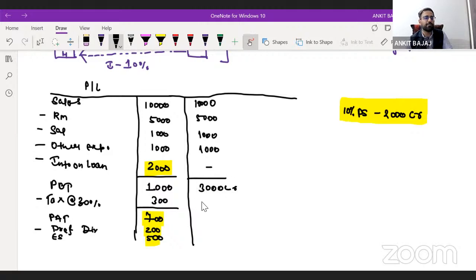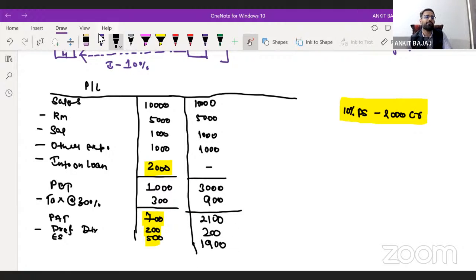Now, how much tax will the company be paying here? 30% of 3,000 crore is going to be 900 crore. The balance profit will be distributed between preference shareholders and equity shareholders. For preference shareholders, the profit will be fixed at 200, and the remaining profit will be distributed to equity shareholders.